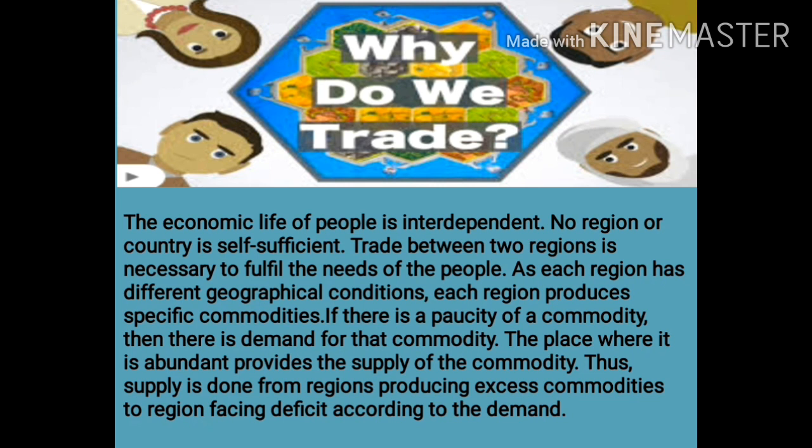Thus, supply is done from regions producing excess commodity, excess meaning more commodities, to regions facing deficit. Deficit means a situation in which the supply is less than the demand. That is called a deficit situation according to the demand. So wherever the production is more, those regions will definitely try to give these commodities to those places where there is a deficit condition.